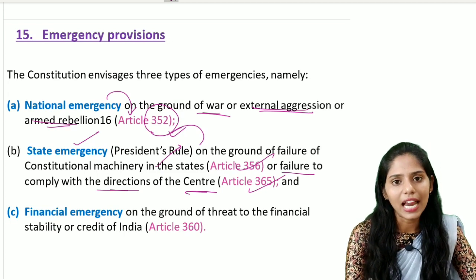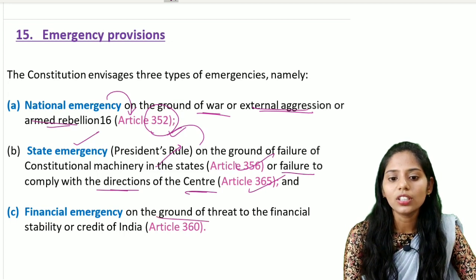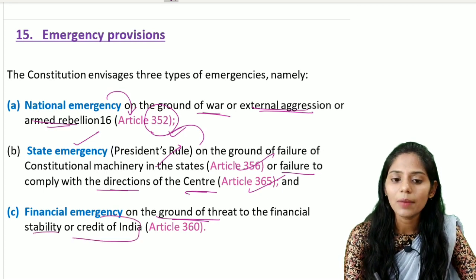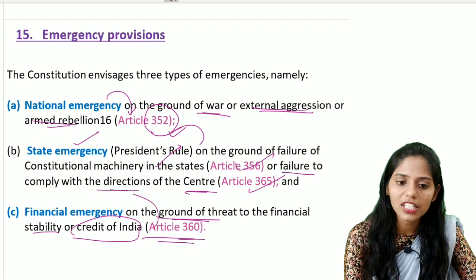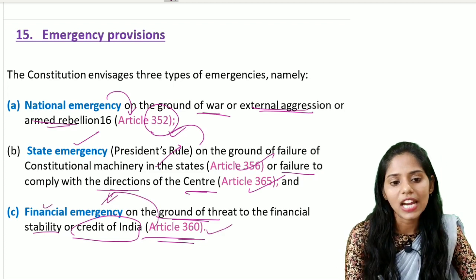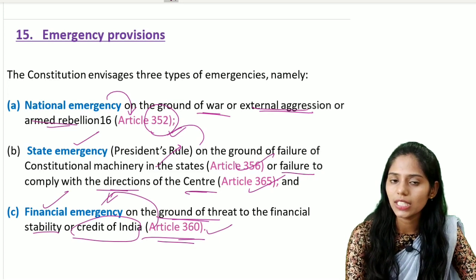And the next one is the financial emergency, and it is on the grounds of any threat to the financial stability or the credit of India. Under Article 360, this financial emergency will be imposed. So till now, this financial emergency has not been imposed in India.